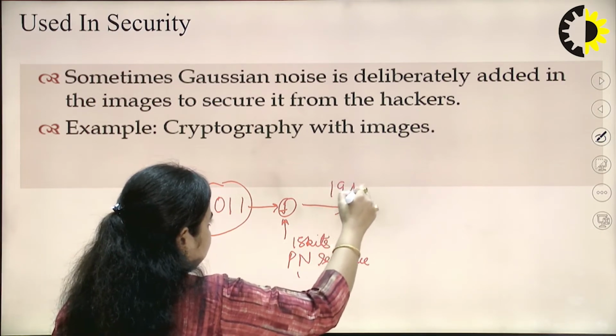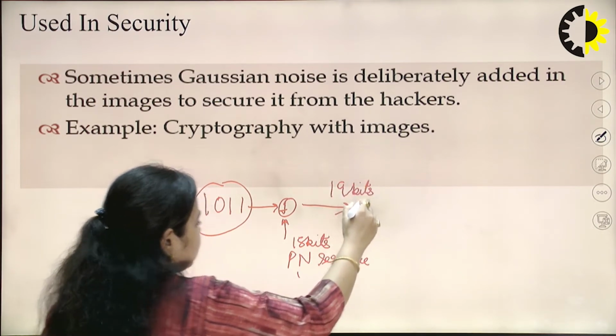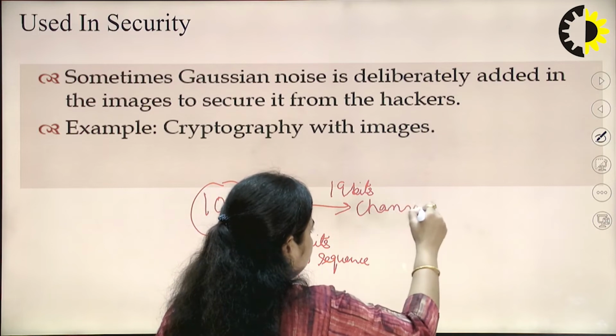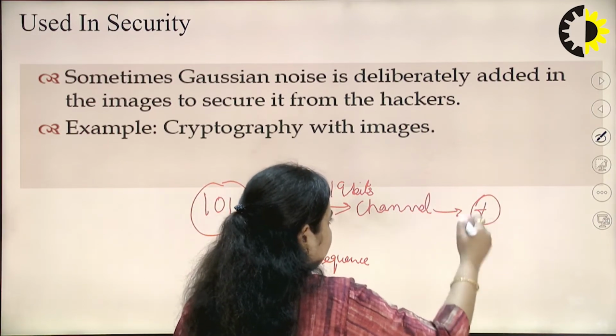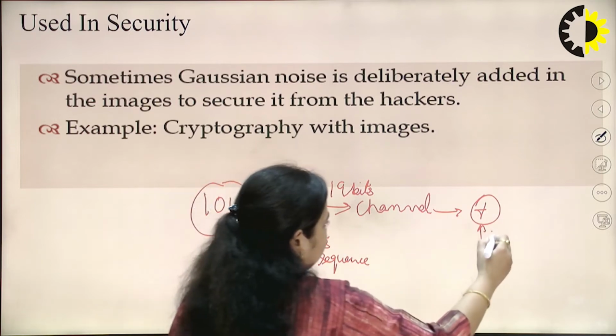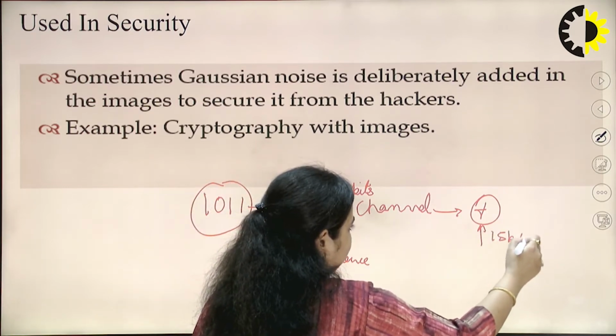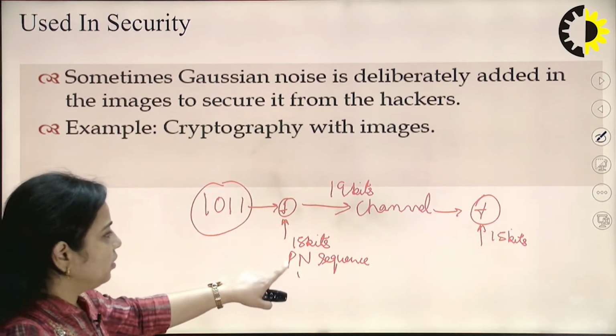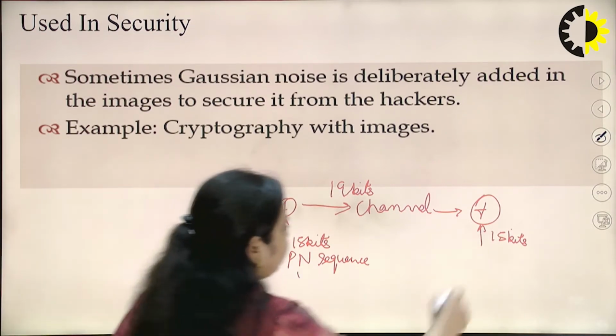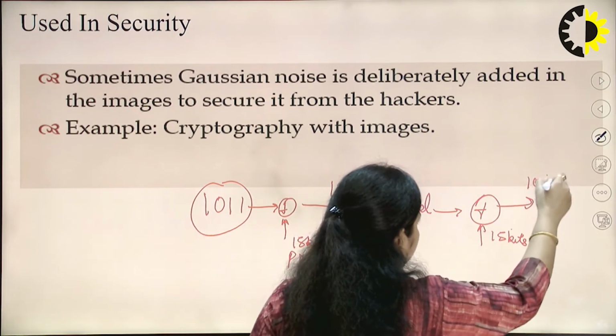19 bits of data. So, this 19 bits of data will travel over the channel, it will be received over here. Then again at the receiver side we require the same 15 bits of this PN sequence, then it will be demodulated to 1011.